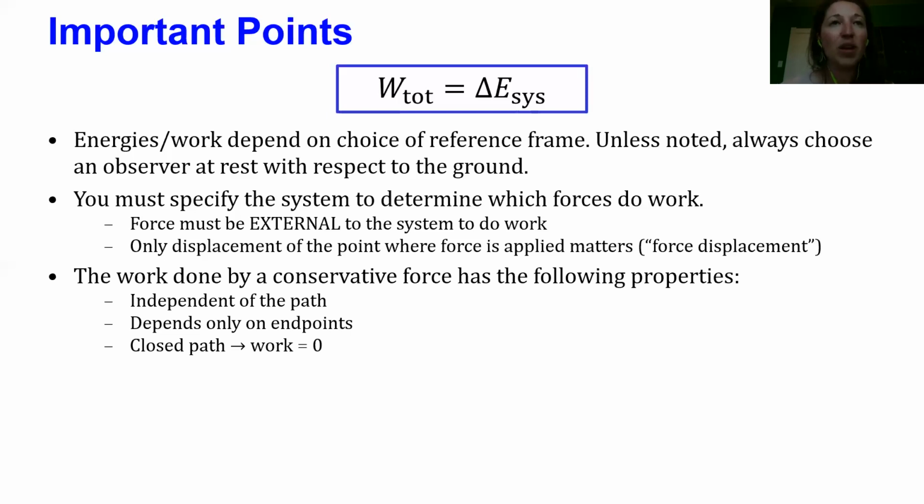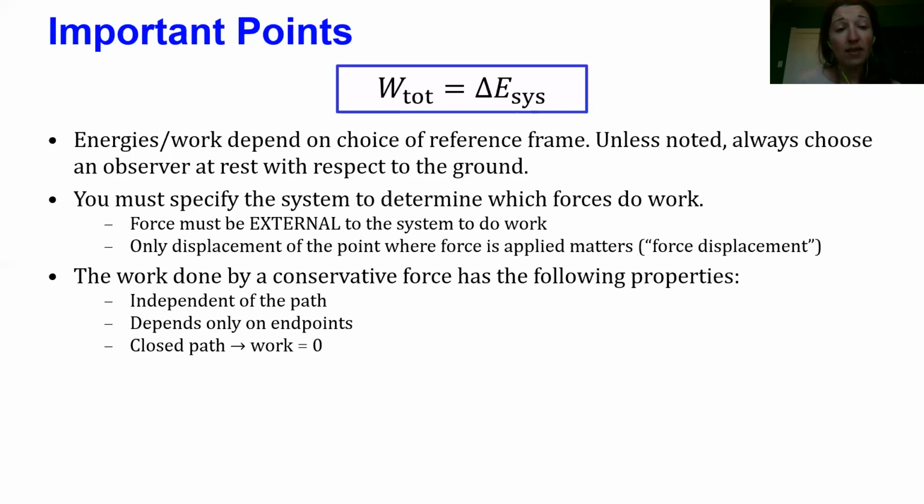And then lastly, if you have a conservative force, and this is a special type of force that we'll explore a little bit more why it's special later, but if you have one, then it has the following properties. It turns out that it doesn't matter what path you take between 2 points from your initial state to your final state, the work done is going to be the same no matter which path you would have taken. So if I want to calculate the work done going from here to here, if I have a conservative force, it doesn't matter if I moved along a straight line or if I took like a curly path.